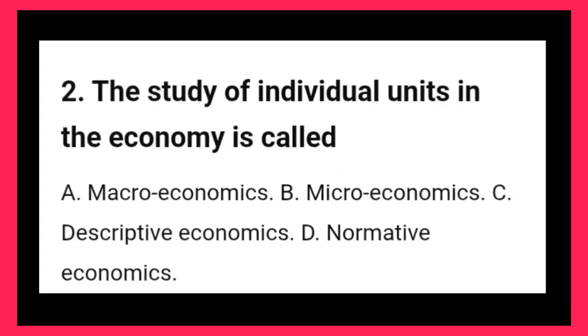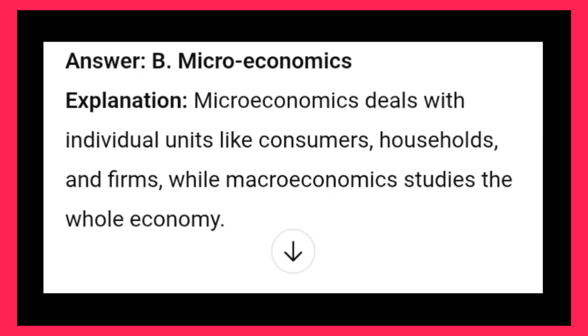2. The study of individual units in the economy is called: A. Macroeconomics. B. Microeconomics. C. Descriptive economics. D. Normative economics. Answer: B. Microeconomics. Explanation: Microeconomics deals with individual units like consumers, households, and firms, while macroeconomics studies the whole economy.